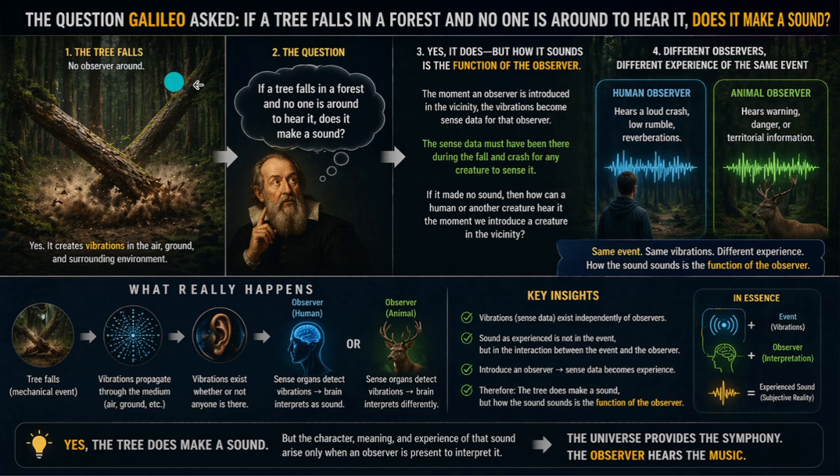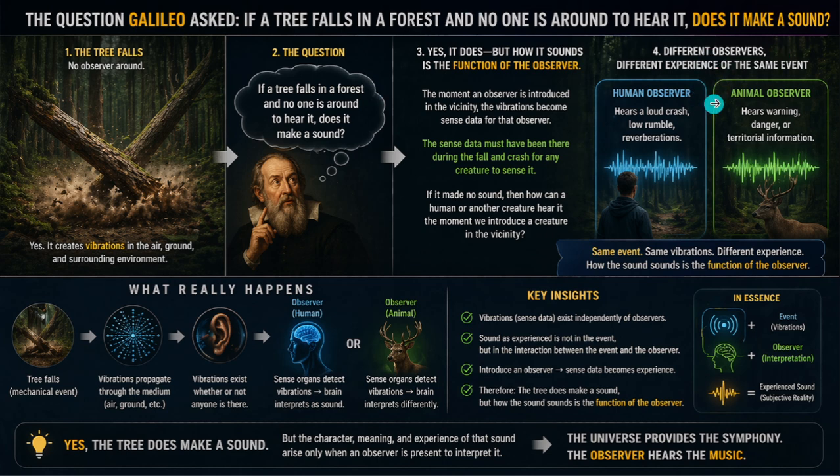The tree falls, no observer around. Yes, it creates vibrations in the air, ground and surrounding environment. If a tree falls in a forest and no one is around to hear it, does it make a sound? Yes, it does, but how it sounds is the function of the observer. The moment an observer is introduced in the vicinity, the vibrations become sense data for the observer. The sense data must be there during the fall and crash for any creature to sense it. If it made no sound, then how can a human or another creature hear it the moment we introduce a creature in the vicinity?